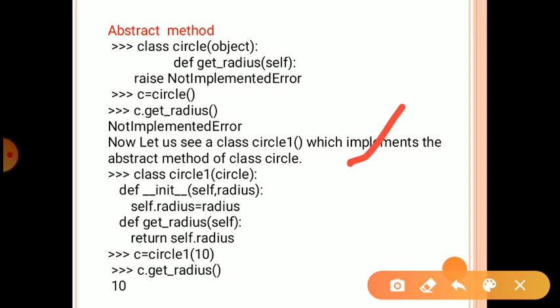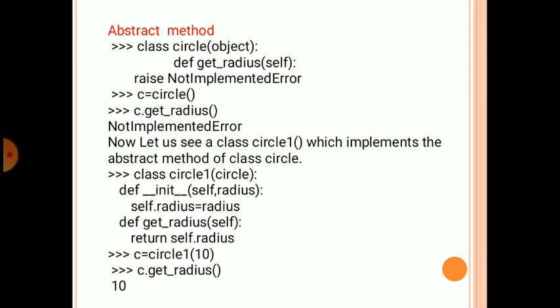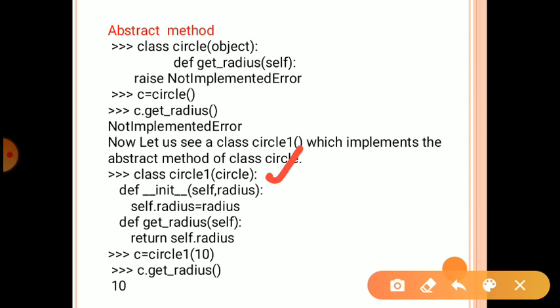Now let's see the circle which is implemented in the abstract class. In the abstract class we just create one child class. Here we create a new class Circle1, and it accesses the functions of Circle. Here we define __init__, then self and radius.